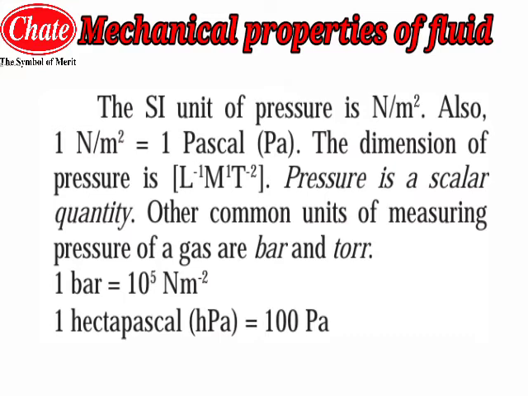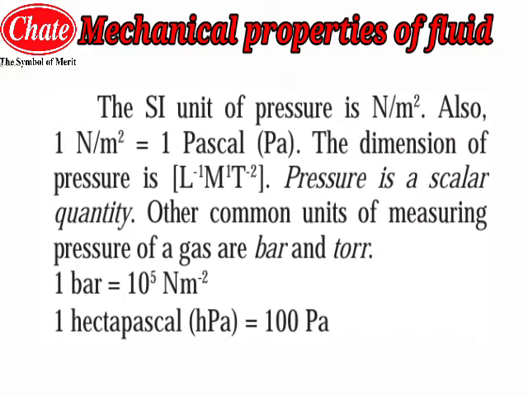This is another way to write the formula for the pressure. Now 1 Newton per meter square is equal to 1 Pascal. So this is one of the relations that we have to use while solving the problems. So you have to keep in your mind that 1 Newton per meter square is equal to 1 Pascal.